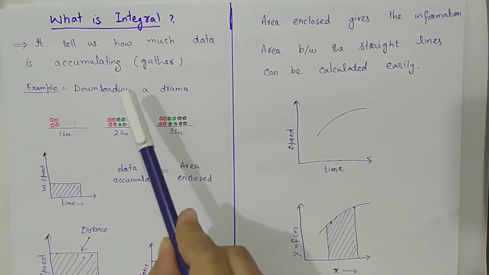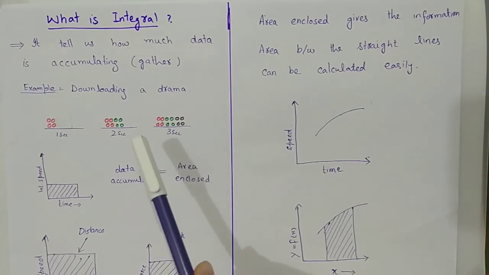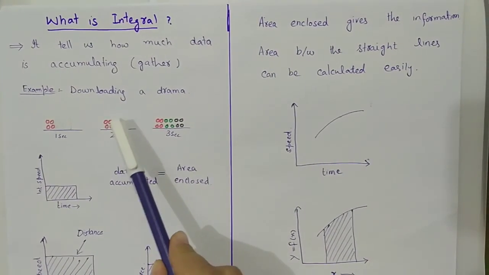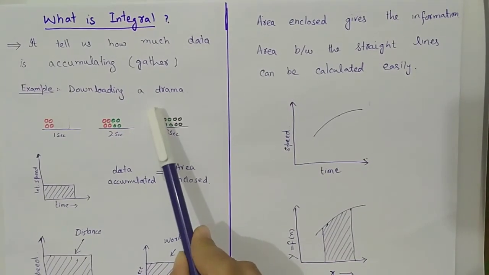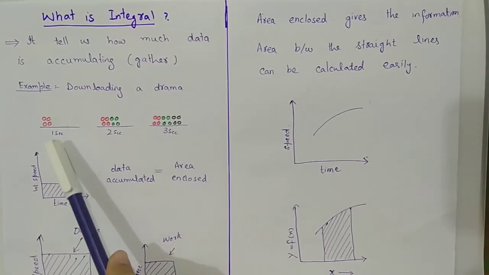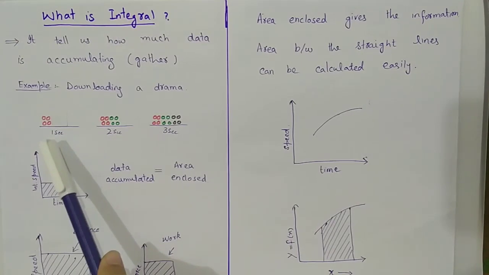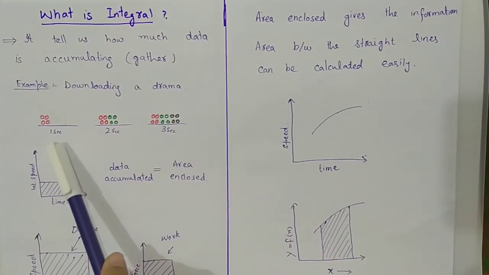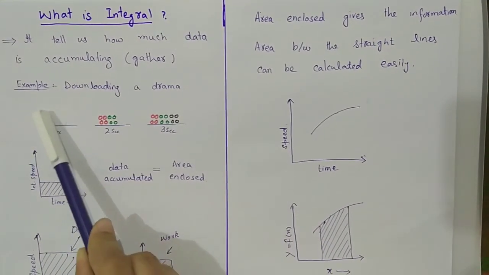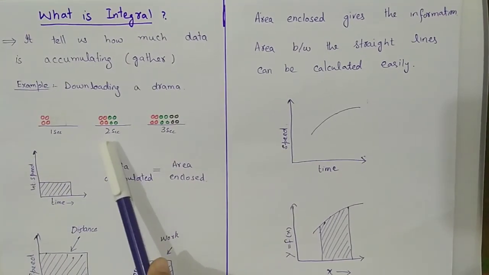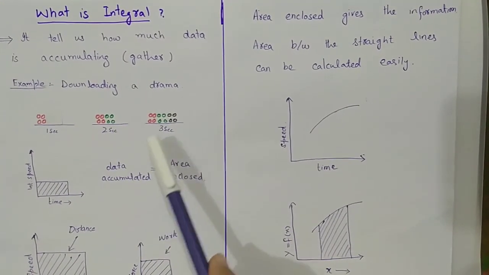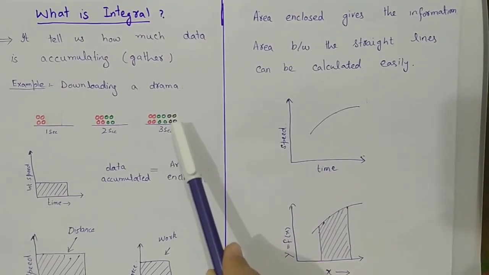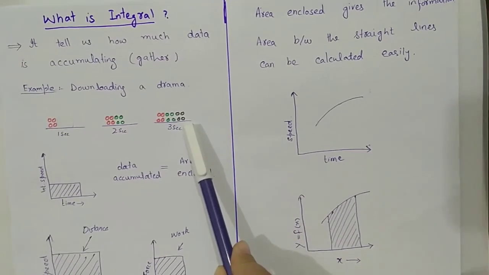In order to understand, let us consider a simple example of downloading a movie or a drama. When we are downloading a drama, in 1 second some data is gathered. In 2 seconds, the data will be doubled, so with the increase in time, there is an increase in the data.